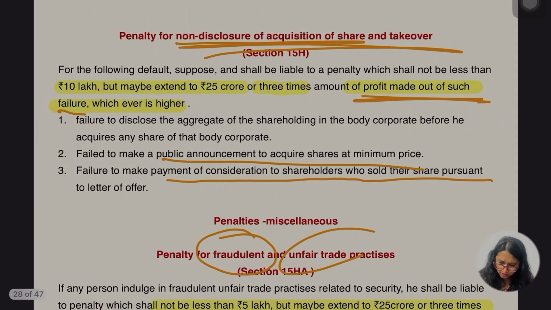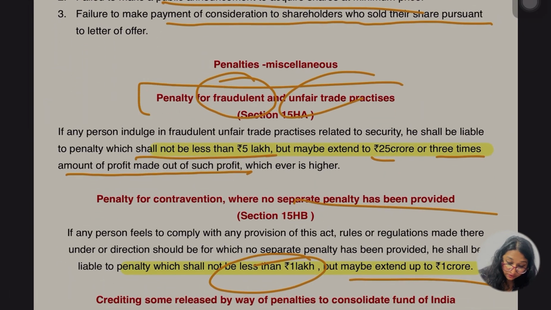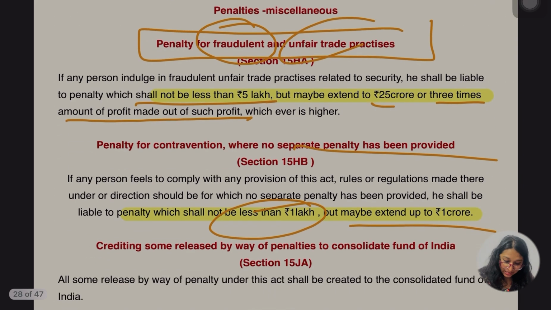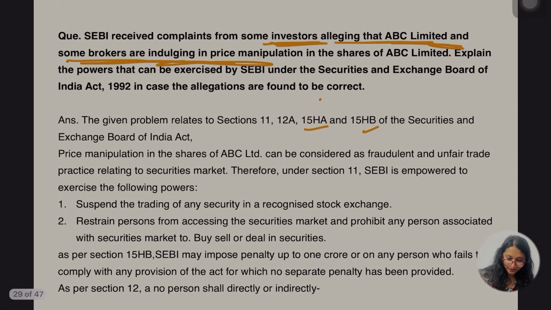याद है HA और HB कौन सा? Let's go back. HA was कौन सा? Fraudulent and unfair trade practices. याद करो कितना है पेनल्टी भैया. Penalty was of 5 lakh, 25 crore, 3 times of profit. HB, when nothing is mentioned about the penalty, what is going to be the penalty? 1 lakh maximum, 1 करोड़. ठीक है, ओके, इतना याद है.